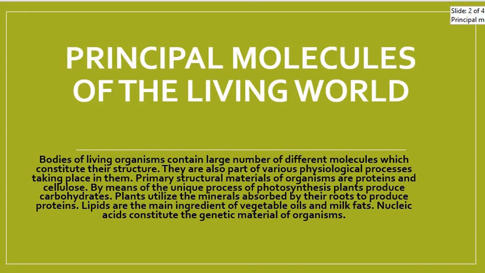Let's take one example, like protein or cellulose. The primary structural materials of organisms are proteins and cellulose. By means of photosynthesis, plants produce carbohydrates. Plants absorb minerals with the help of their roots, and they produce proteins.